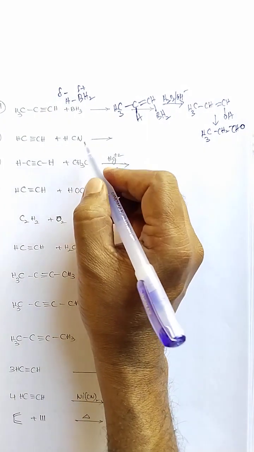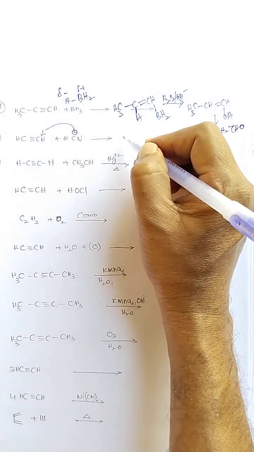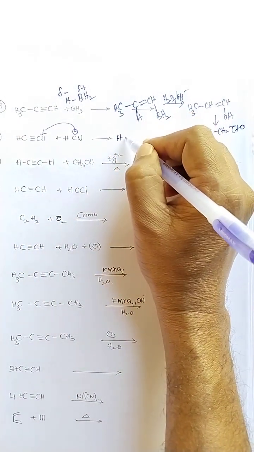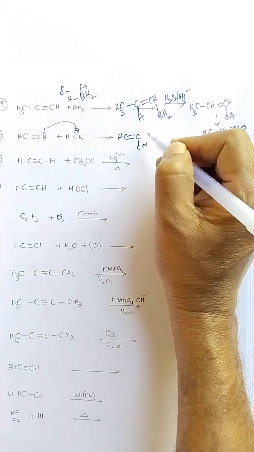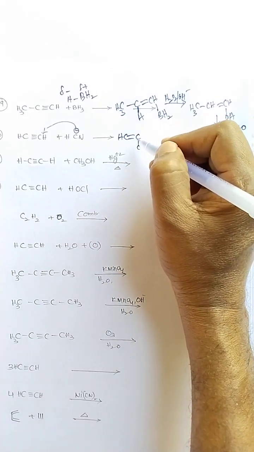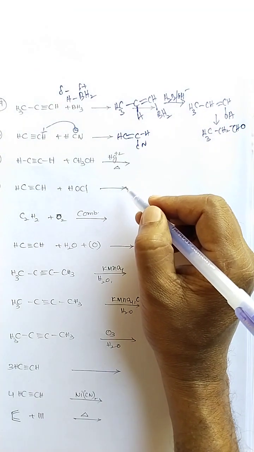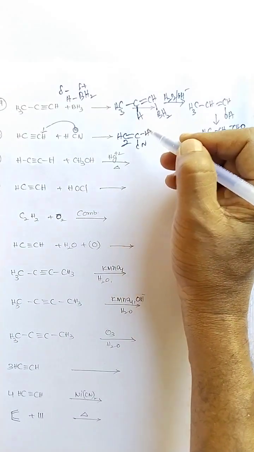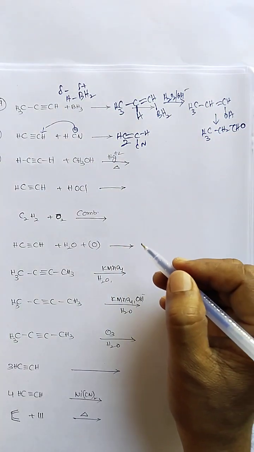Ethyne reaction with HCN. Here addition takes place on the triple bond. HCN adds upon the alkyne, so CH2 double bond CH CN, vinyl cyanide, is formed in this reaction.